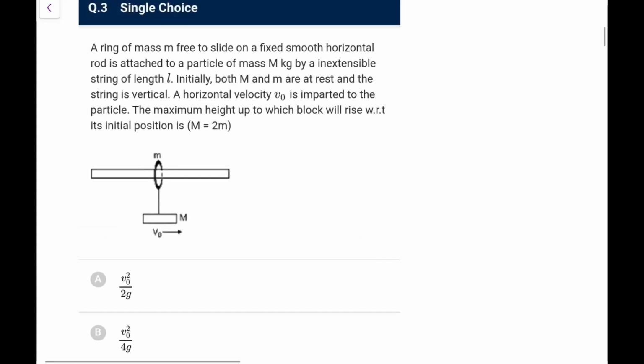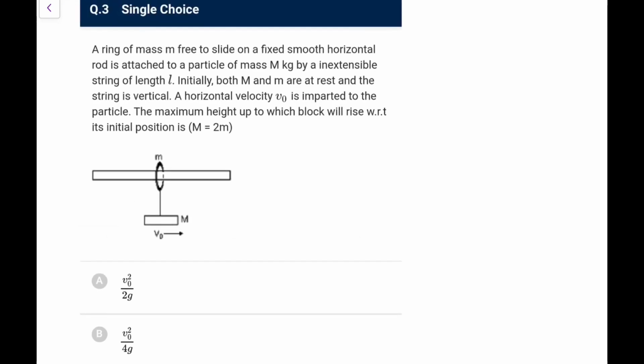Next, a ring of mass m is free to slide on a fixed smooth horizontal rod, attached to a particle of mass m kg by an inextensible string of length L. Initially both are at rest and the string is vertical. A horizontal velocity is imparted to the particle. The maximum height up to which the block will rise with respect to its initial position is given, M is equal to 2m. So you have to find this case.